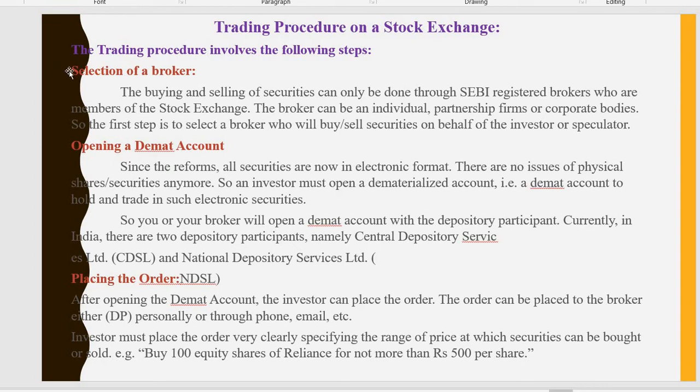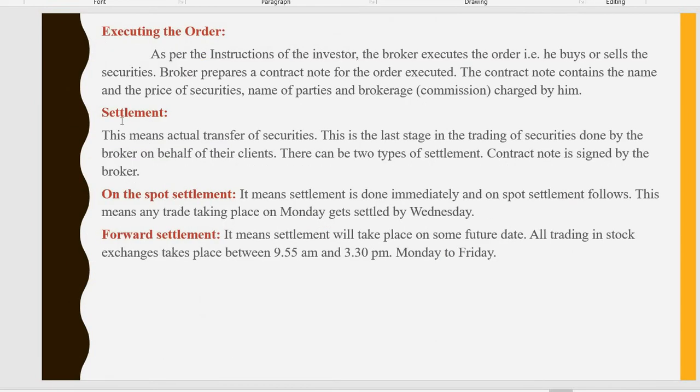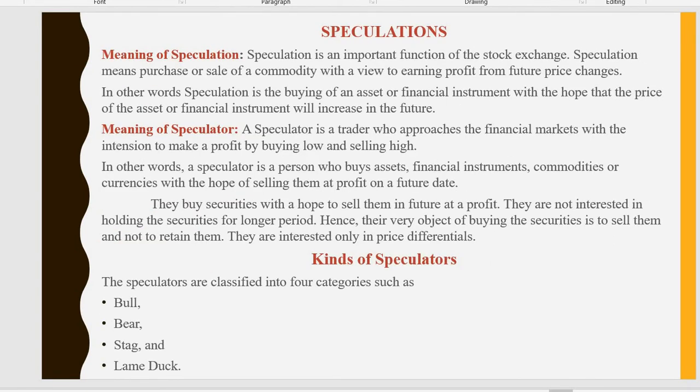First one is selection of a broker. Second one, opening a Demat account. Third, placing an order. Fourth, executing the order. Fifth is settlement.